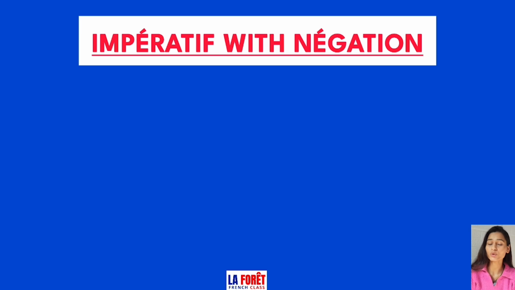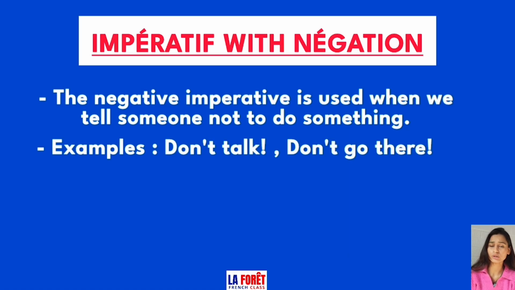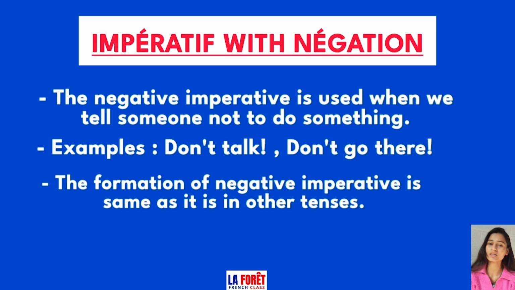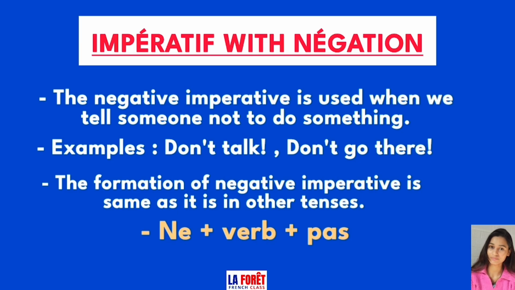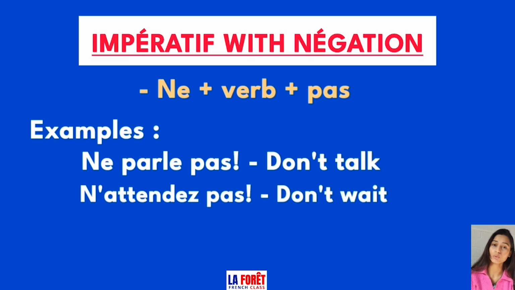Now let's see how to use imperative in negation. The negative imperative is used when we tell someone not to do something. For example, don't talk, don't go there, etc. The formation of imperative in negation is the same as it is in other tenses. So we take ne and pas and add the imperative verb in between. For example, ne parle pas means don't talk, n'attendez pas means don't wait.